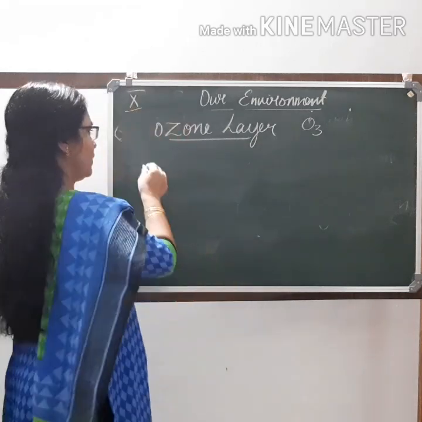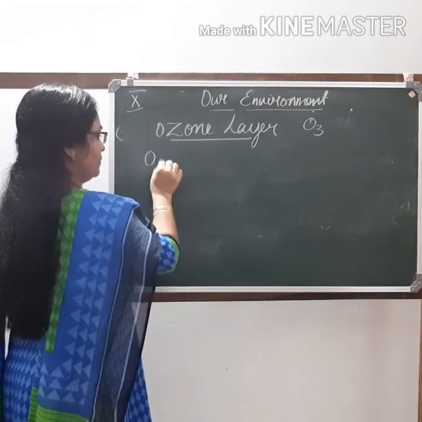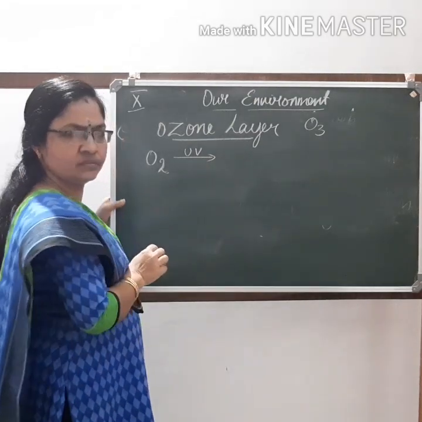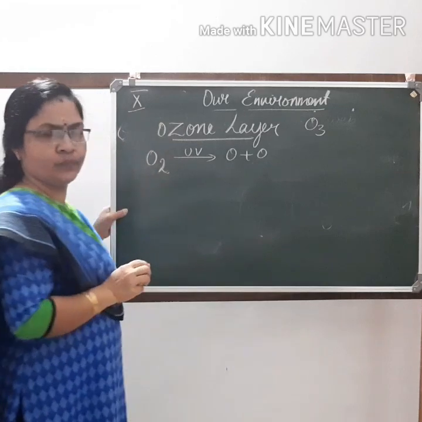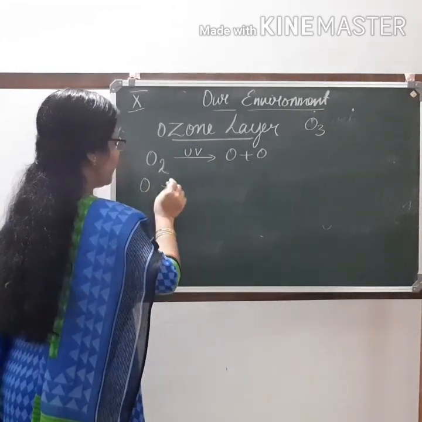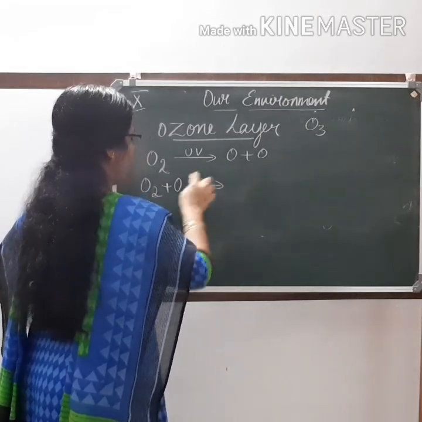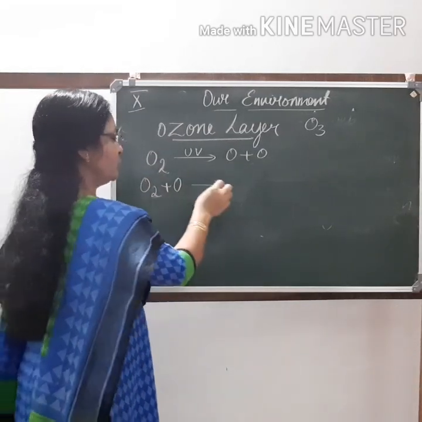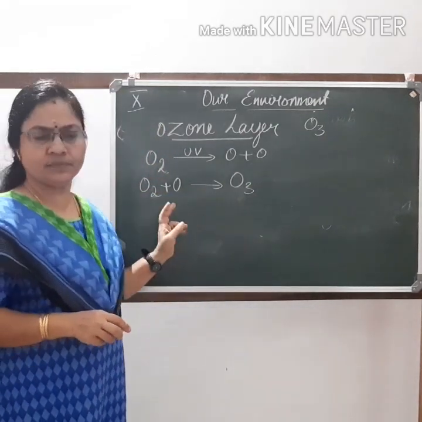How is it formed? Oxygen is there in the atmosphere. When UV rays fall on this oxygen, it is split into free oxygen atoms, O plus O. When this free oxygen joins with this O2, O2 is oxygen, so free oxygen joined with O2, it becomes O3. This is how ozone layer is formed.